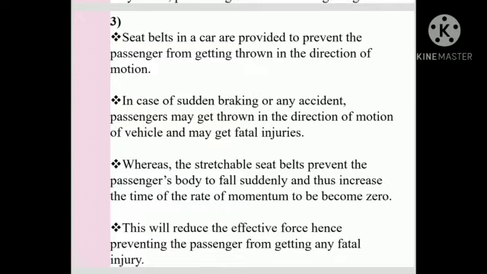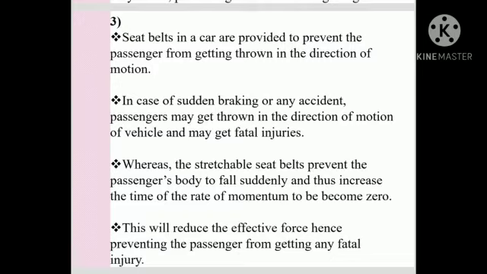In case of sudden braking or any accident, the passenger may get thrown in the direction of motion of the vehicle and may get fatal injuries. Whereas the stretchable seat belt prevents the passenger's body from falling suddenly and thus increases the time for the rate of momentum to become zero. This will reduce the effective force, hence preventing the passenger from getting any fatal injury.